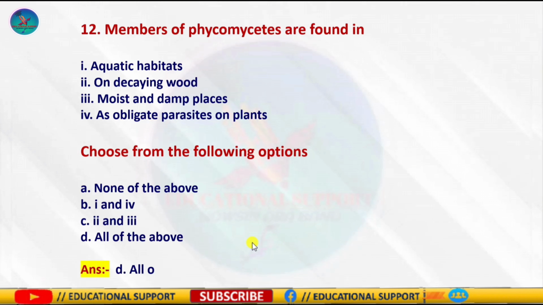So the correct answer is all of the above, because Phycomycetes are the members of the fungi that can thrive well on dead and decaying wood as saprophytes. These prefer to live in moist and damp places and need water for the movement of zoospores and sexual gametes. So the correct answer is option D, all of the above.